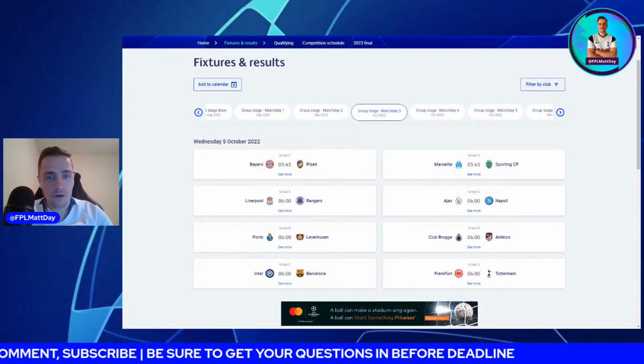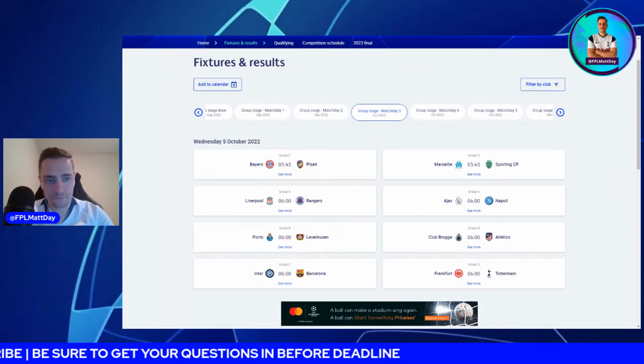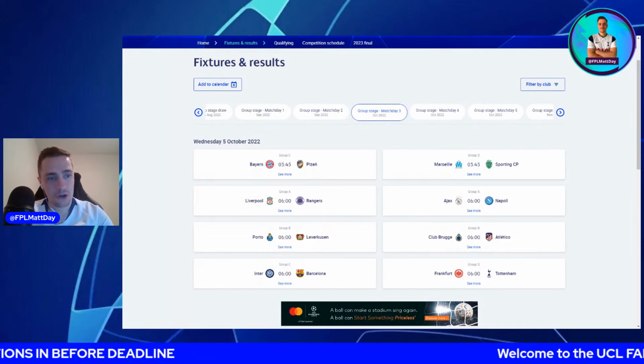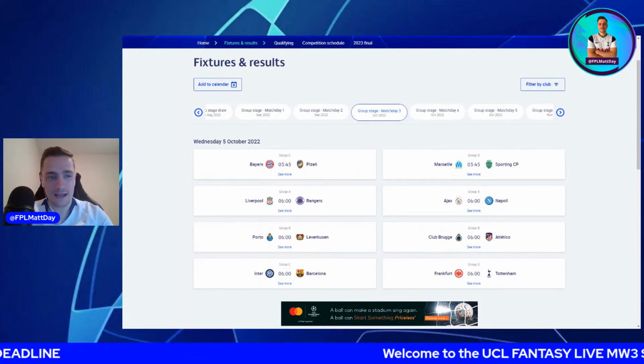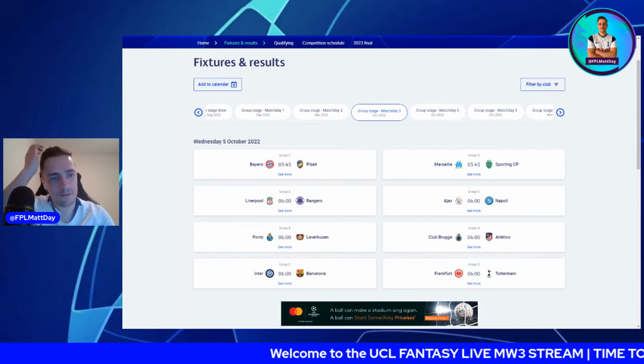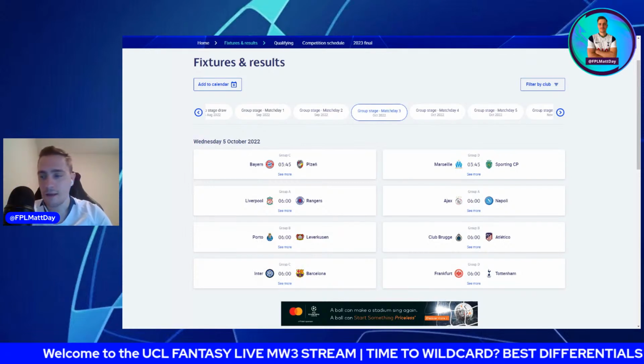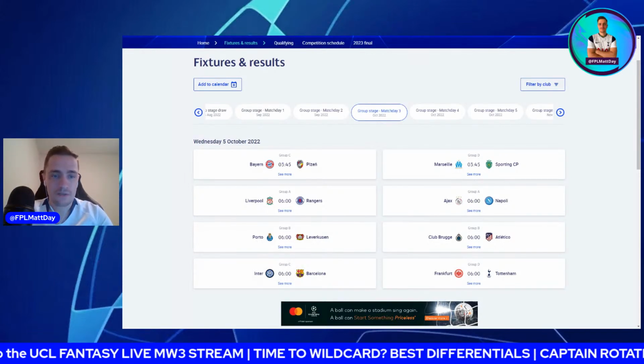Then we've got Liverpool versus Rangers. There's a couple of really good options in this one. I'm really liking potentially Jota. I think Luis Diaz, because he did start on the bench as well on the weekend for Liverpool. I think he is the one that I would be looking at on a wild card. So he is one from this fixture who I really like.